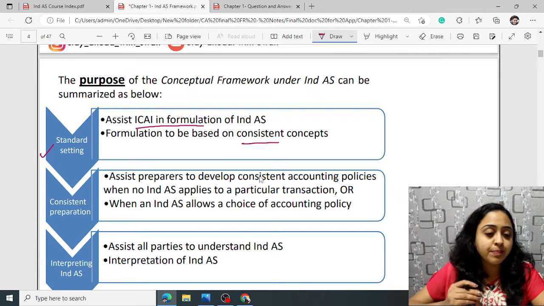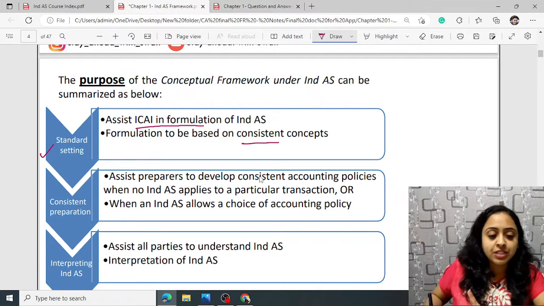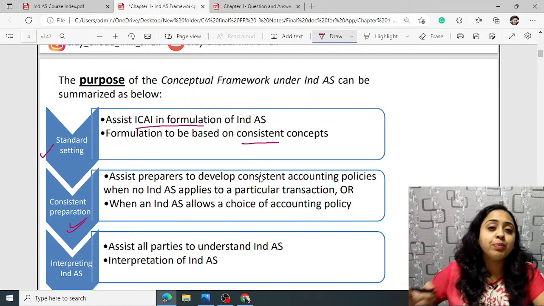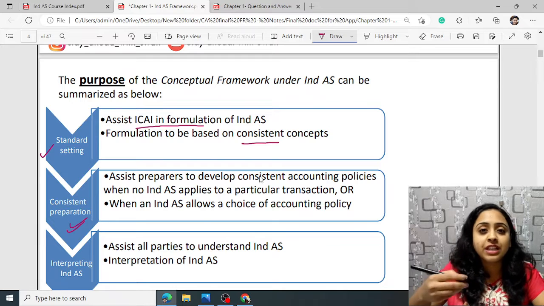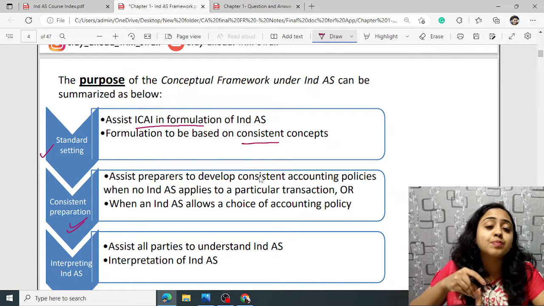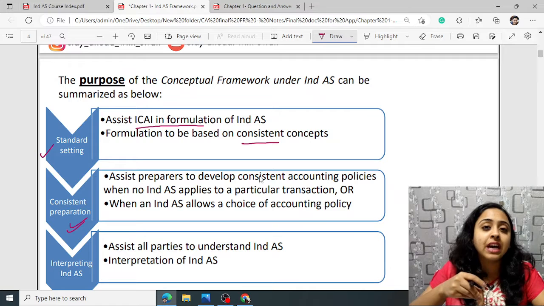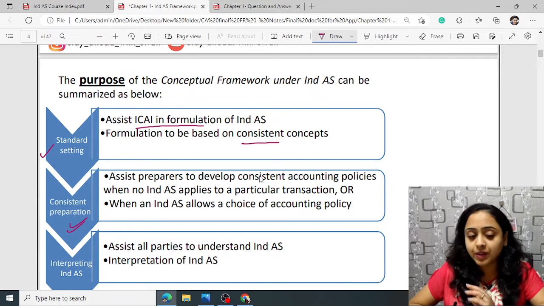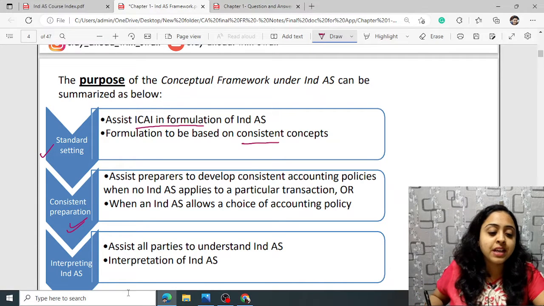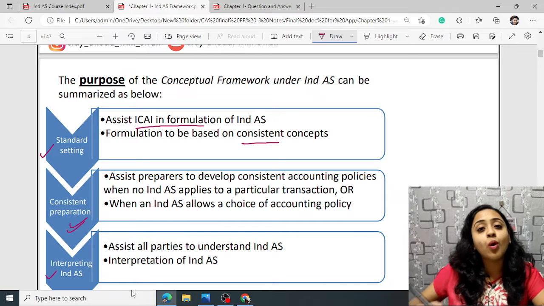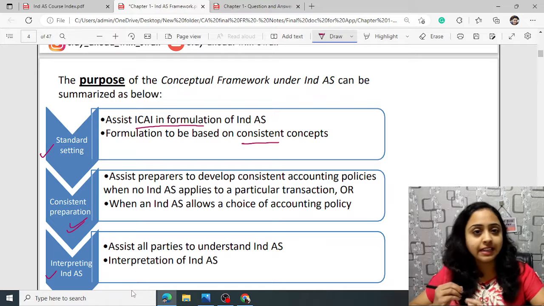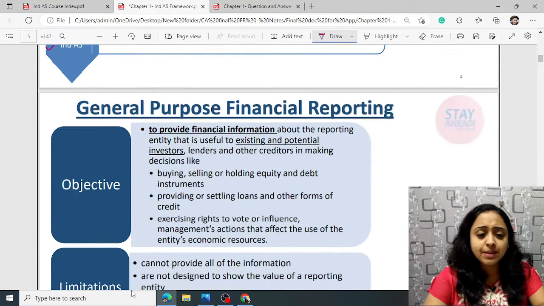We have learned this concept. Next, consistent preparation. Whenever a new standard is developed, or a previous one is reviewed, or any addition or deletion is made, it will be done in a specific, consistent manner, following the same pattern laid down in the framework. Thirdly and lastly, it helps in interpreting Ind AS, for the people who want to understand Ind AS and prepare financials as per Ind AS. This is the basic purpose.